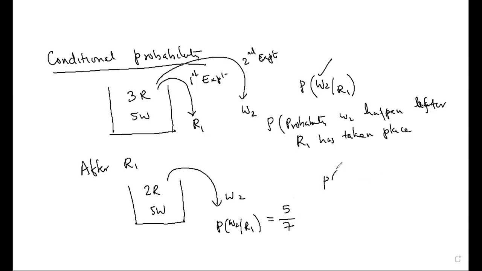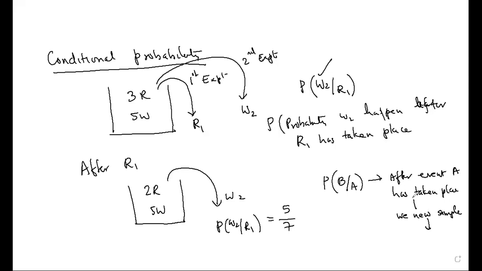So what is the meaning of probability of B given A? What is the probability of B given A? After event A has taken place, we have a new sample space. In this new sample space, what is the chance of B to occur? That is the meaning of probability of B given A.